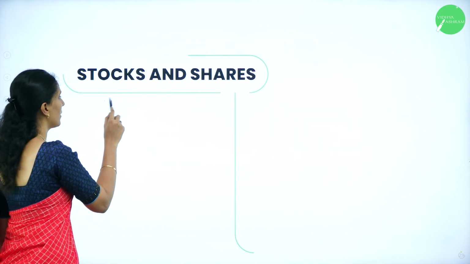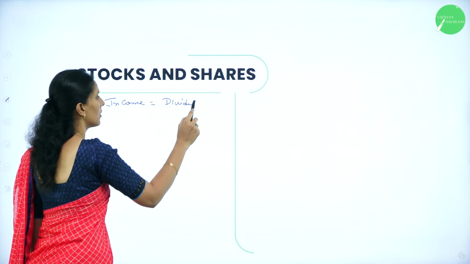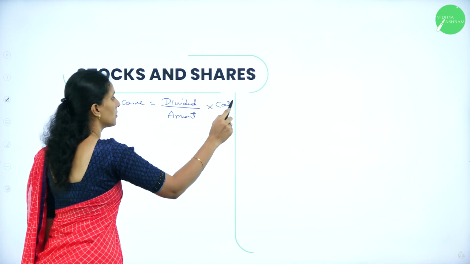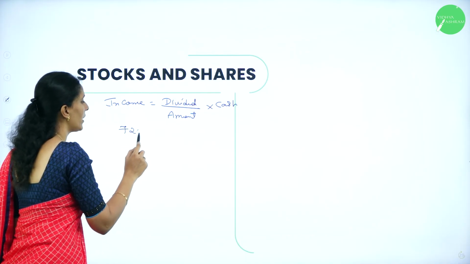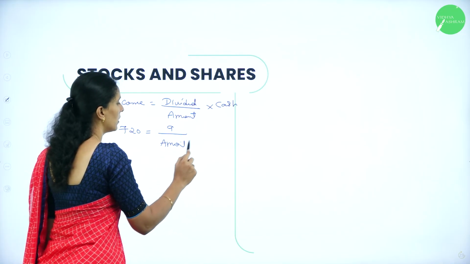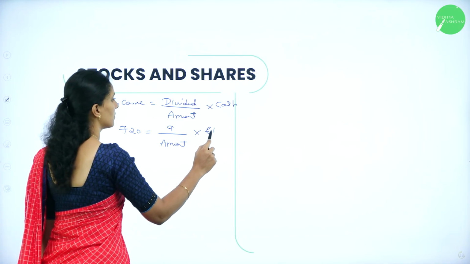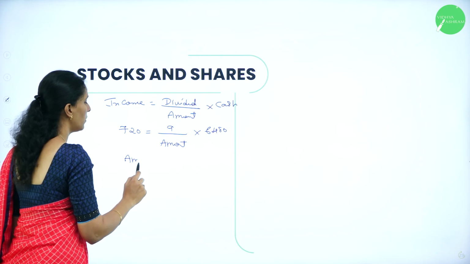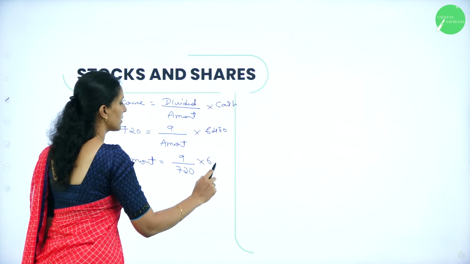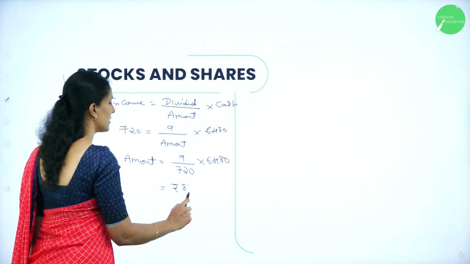So therefore what I can write here, income is equal to dividend by the amount into cash. Now we have the new income as 720. So dividend is 9, amount we don't know, and the cash we got is 6,480 rupees. So therefore amount is equal to 9 by 720 into 6,480. So therefore you will get the value as rupees 81.